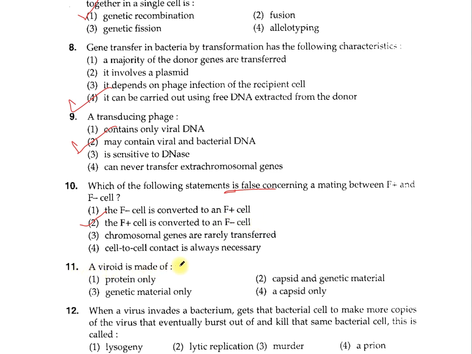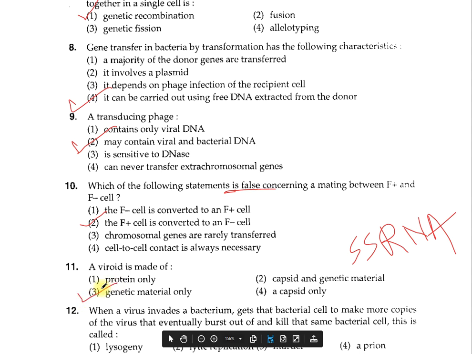Question number 11. A viroid is made of: 1. Protein only. 2. Capsid and genetic material. 3. Genetic material only. 4. A capsid only. Now what are viroids? Viroids, these are the virus-like particles. Particularly they contain the single strand RNA, but there is no protein coat. So the option 3, this is correct.